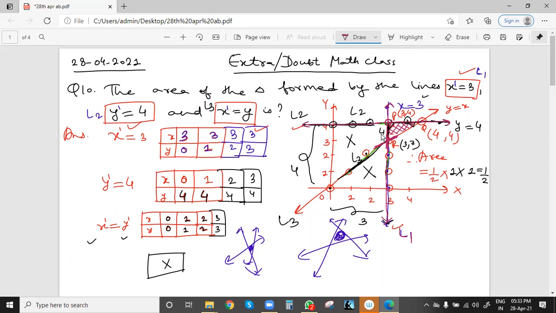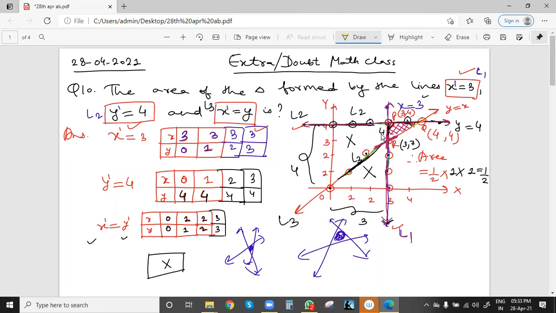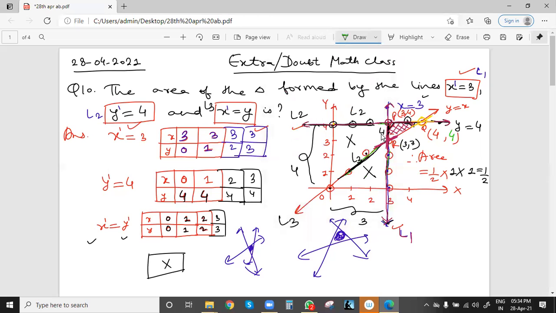Last point is Q point here. So this point we can find again. See, this is obtained by intersection of these two lines, L3 and L2. L2 means this line. So y will be 4, and second thing, x will be how much? Y will be 4, no doubt. X will be equal to this value because this point is lying on x equal to y line also.